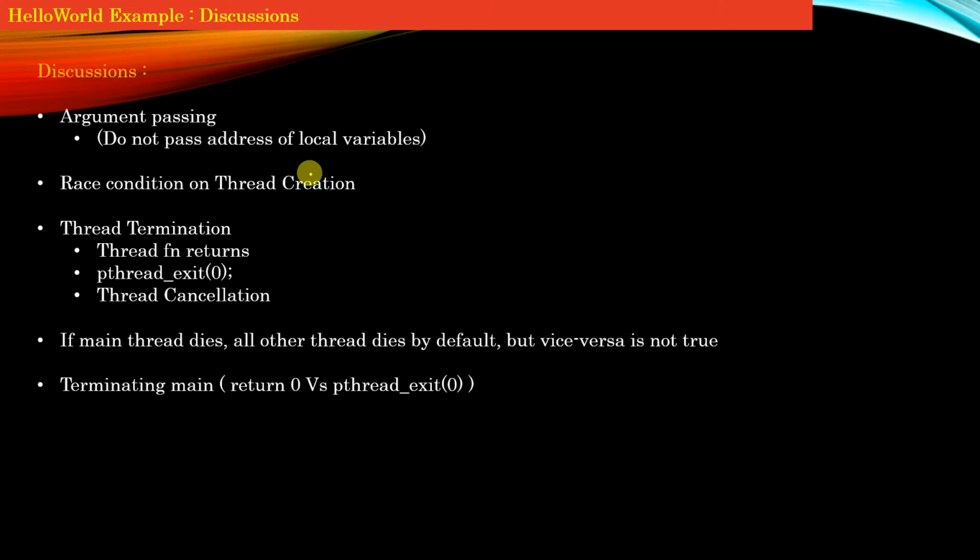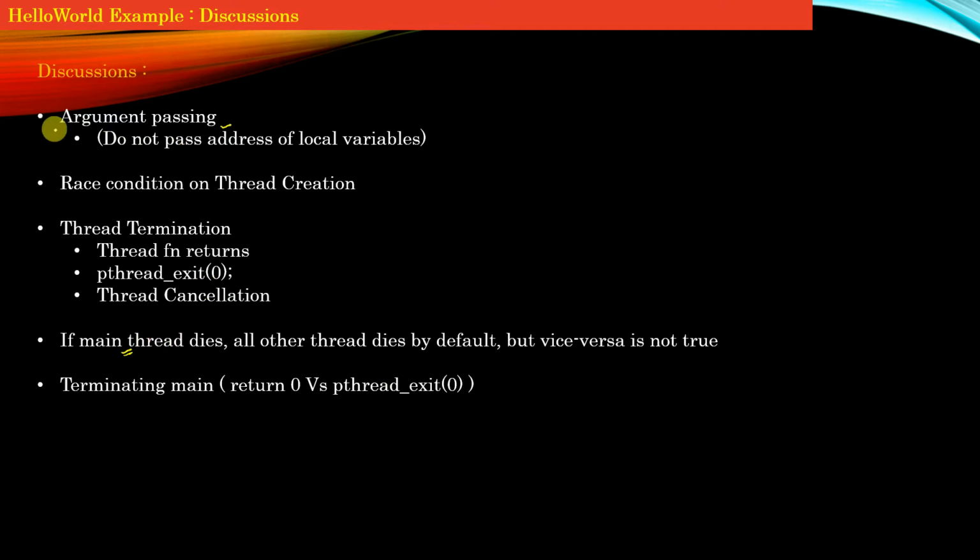So guys, we had just written our hello world example which demonstrates multi-threading. Now using a hello world example, we are going to discuss some aspects of multi-threading that include argument passing, race conditions, thread termination, and then we will discuss what the impact is on a multi-threaded program when the main function or main thread dies.